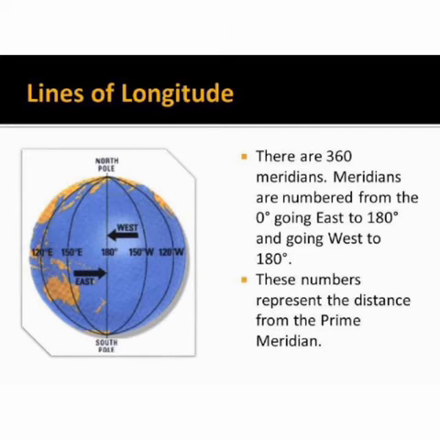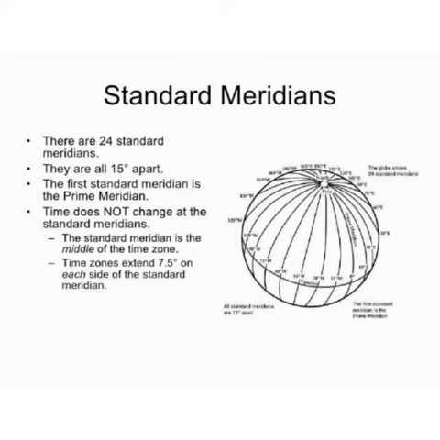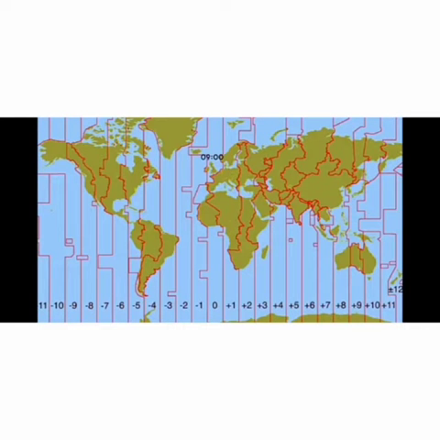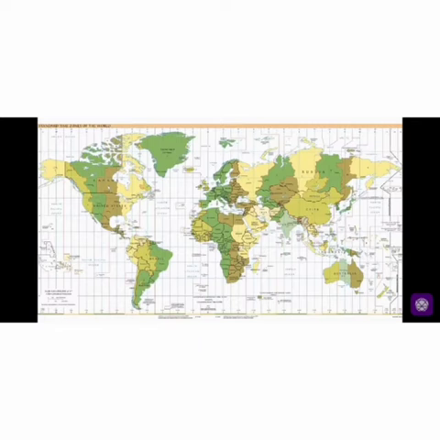Now what are the standard meridians? Take the prime meridian as 0 degrees. Then the longitudes at 15 degree intervals are called the standard meridians. All these lines are standard meridians and the difference between them is 15 degrees. These are all the 24 meridians on our planet Earth. They help us in deciding the time zone.